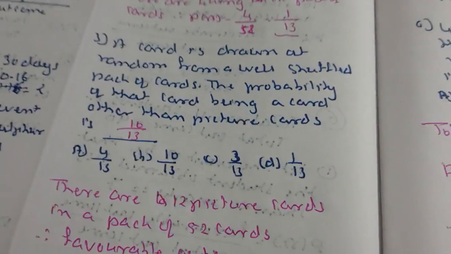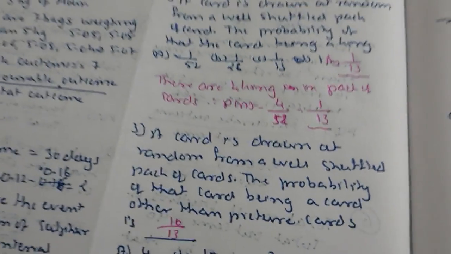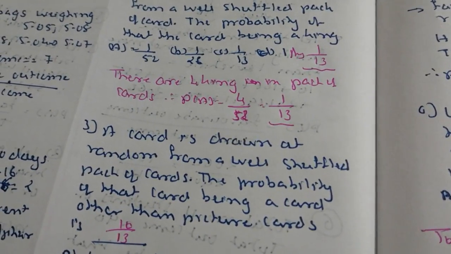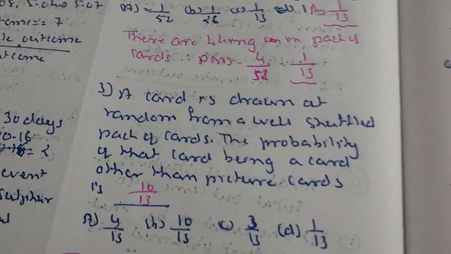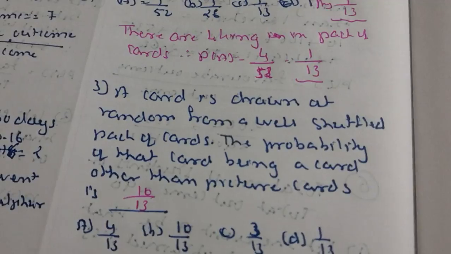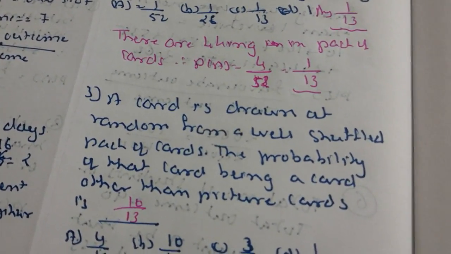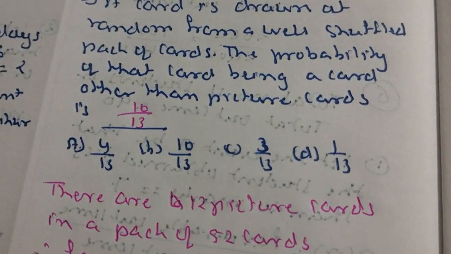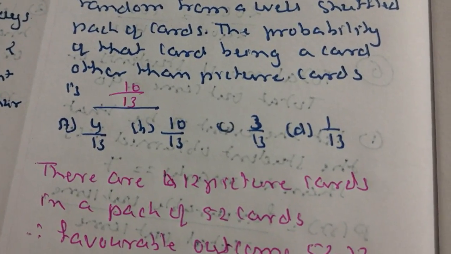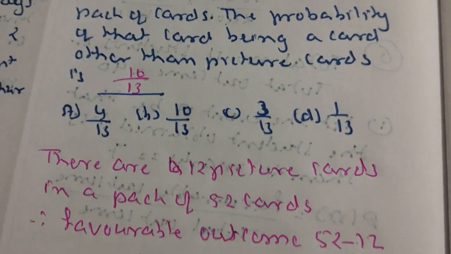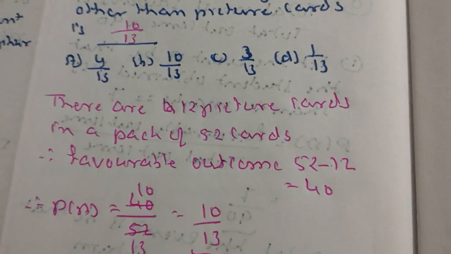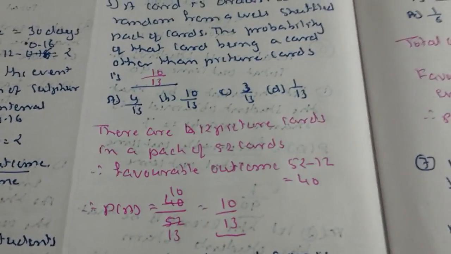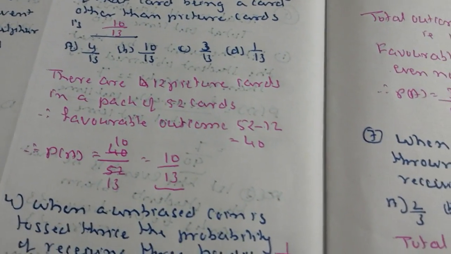For your information, there are 12 picture cards in total, 3 of each of club, spade, diamond and heart: jack, queen, king. So there are 12 face cards. Out of 52 total cards, you subtract 12. So the favorable outcome is 52 minus 12, not a face card, which is 40.